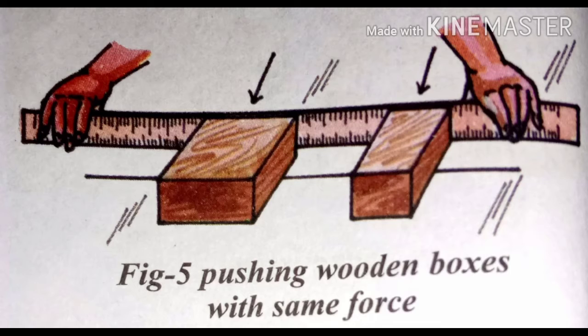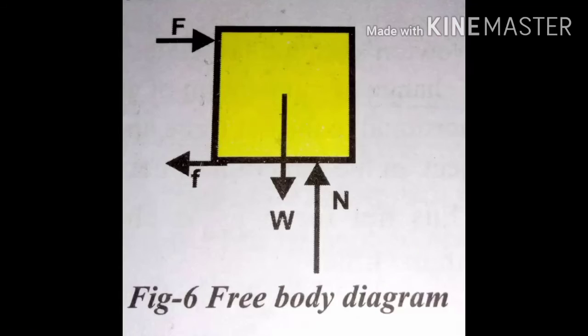Did you understand, children? The SI unit of mass is kilogram. And in your 8th class you have also learnt about the free body diagram. The same free body diagram we are showing here with different types of forces. One is frictional force, second is force on the object, third is gravitational force, and fourth is normal force. These are all the forces acting on a body. That's why this diagram is called the free body diagram.